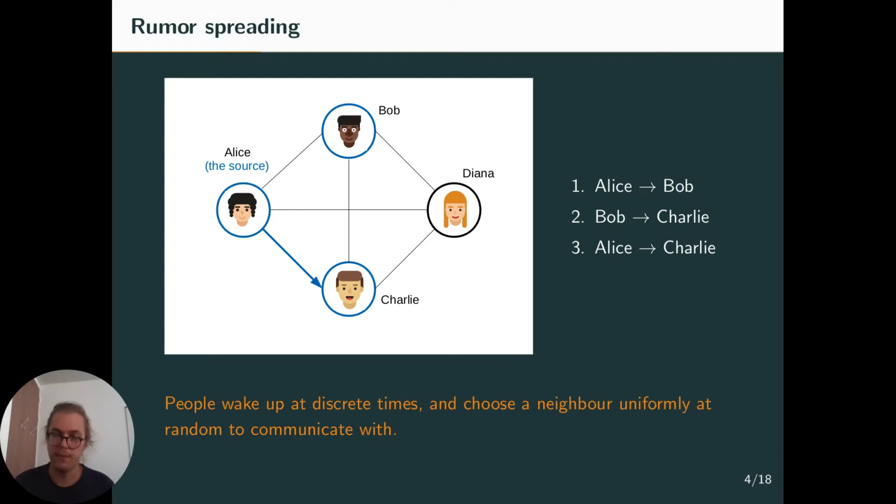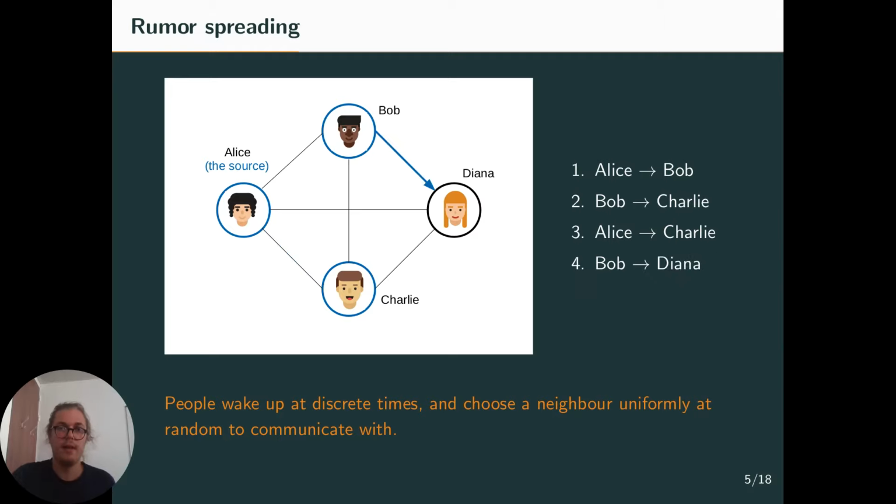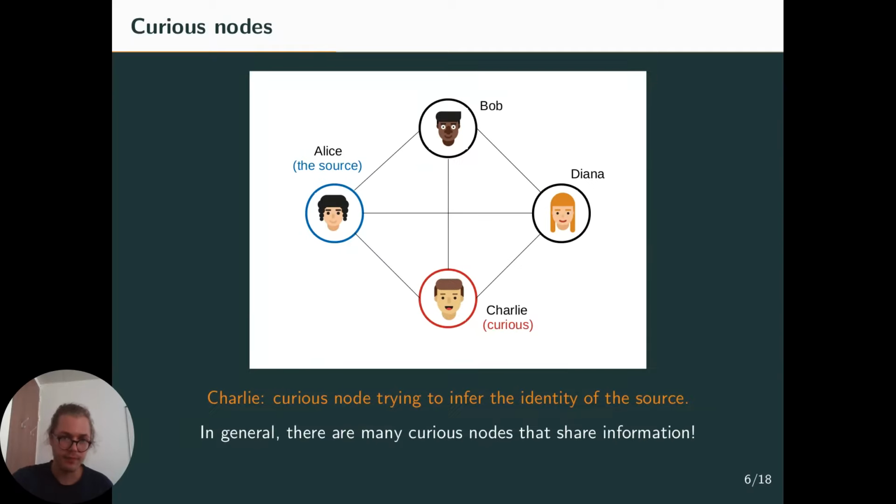We have three people informed, so Alice is picked, 1 out of 3, and then she again picks a random neighbor, and this time it's Charlie again. And last message, Bob wakes up, he picks Diana, and now Diana gets the message and everyone is informed, and so the algorithm has ended, basically.